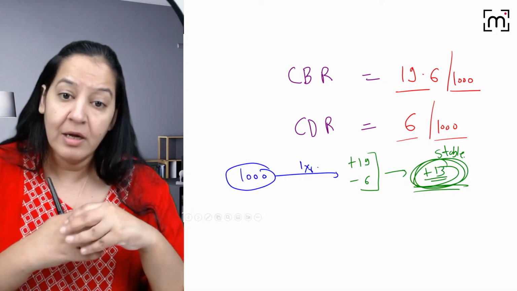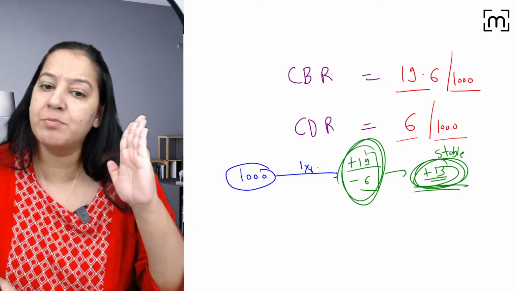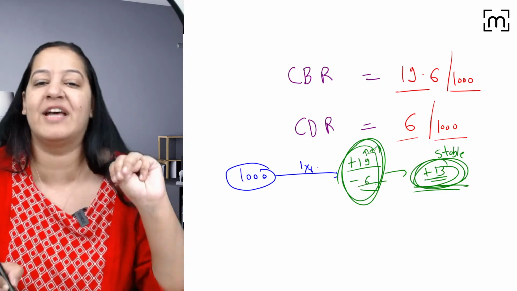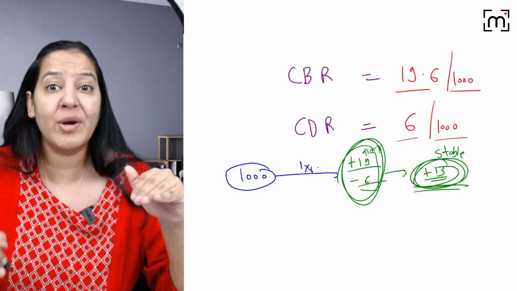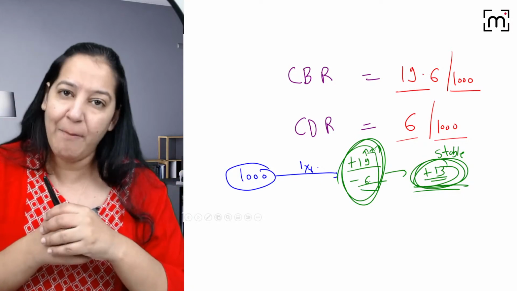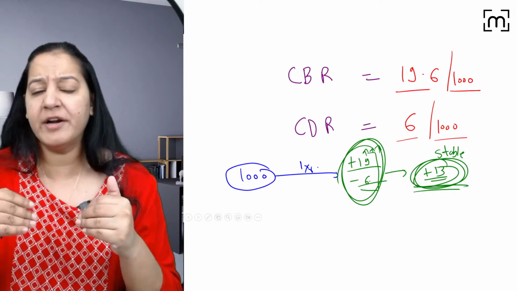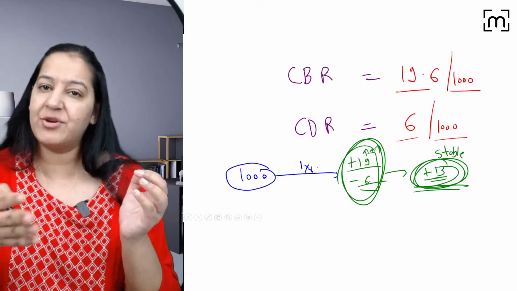You got my point? Now you want these two figures to be the same. We have birth rate, of course, almost 3 times the death rate. Death rate is 6. Birth rate is 3 times of 6, almost 19 or even more than 3 times. So two things are there, birth rate and death rate, and both are different. Birth rate is very high and death rate is very low.